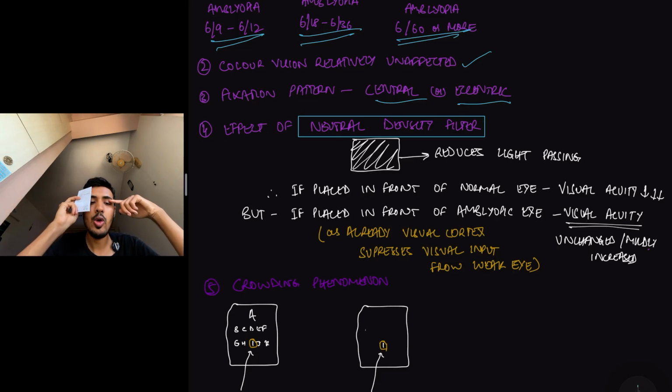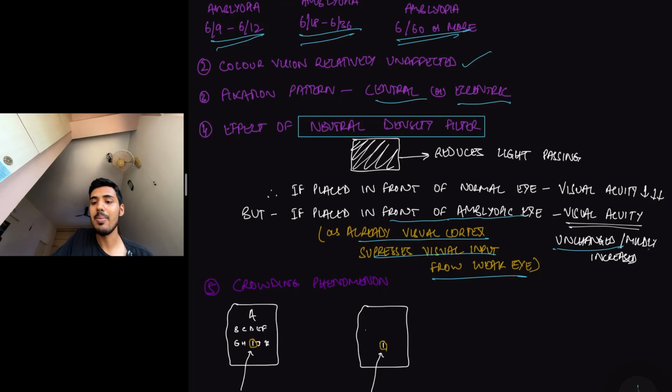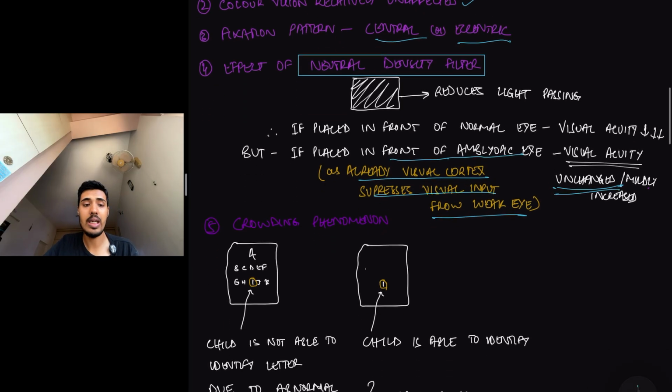Why? Because the amblyopic eye visual input is not being considered by the visual cortex. But if I place this neutral density filter in front of my amblyopic eye, then the visual acuity remains same. It does not further decrease, because irrespective of whether this blocks light or allows light to pass, the visual input from the amblyopic eye is anyways not considered by the visual cortex. So it does not matter. Already the visual cortex suppresses the visual input from the weak eye. So even if I place the neutral density filter in front of the amblyopic eye, the visual acuity remains unchanged. This is one more visual defect.